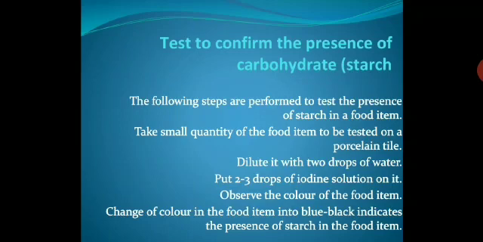A change of color in the food item to blue-black indicates the presence of starch in the food item. So, the presence of starch is indicated with the help of iodine solution. If it turns blue-black, then there is a presence of starch. If it does not turn blue-black, then there is an absence of starch. So you have to write down this test to confirm the presence of carbohydrate in your notebook.